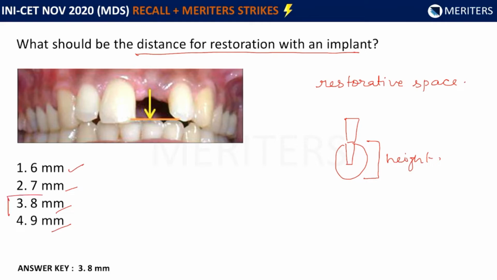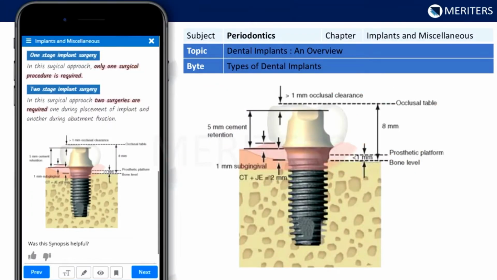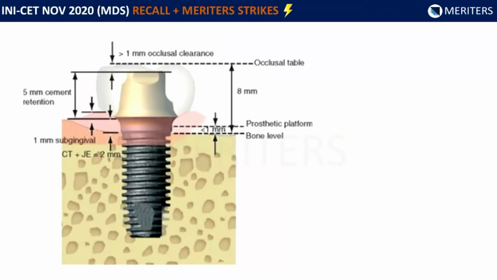So this is again a direct question from Mish. They have explained it very well with an image, which is also there in the app. The same question is there, and you can also find this image in our bytes. So here, let us try to analyze what is the situation and how do we get 8 millimeters of